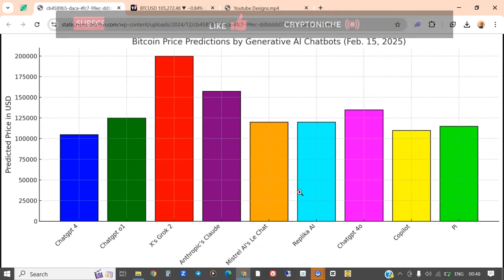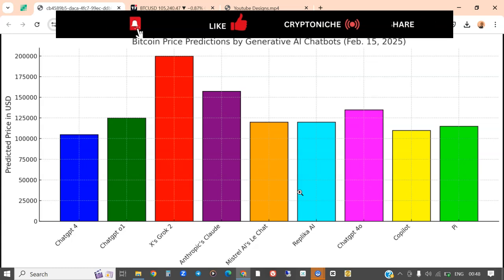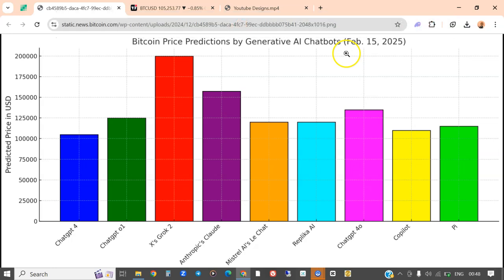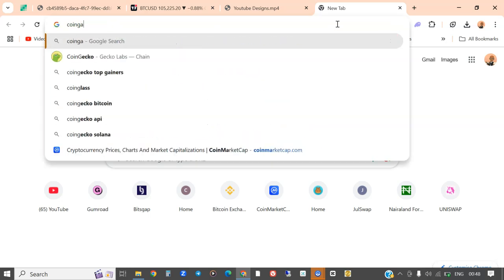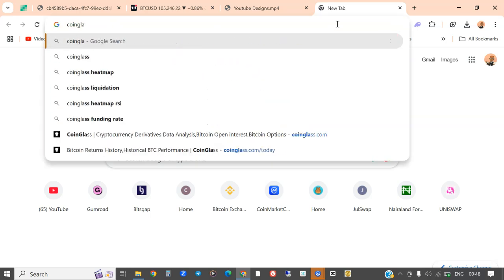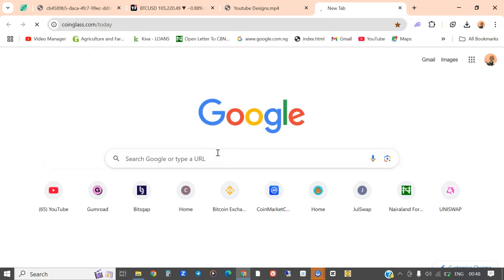Some of the AIs will even tell you that whatever output they're giving you is actually not financial advice. Okay. So I think there is a platform that I would like us to check. I forgot the name of that platform. Is it Coin Glass? I think it is this one. Yeah, I think it was Coin Glass.